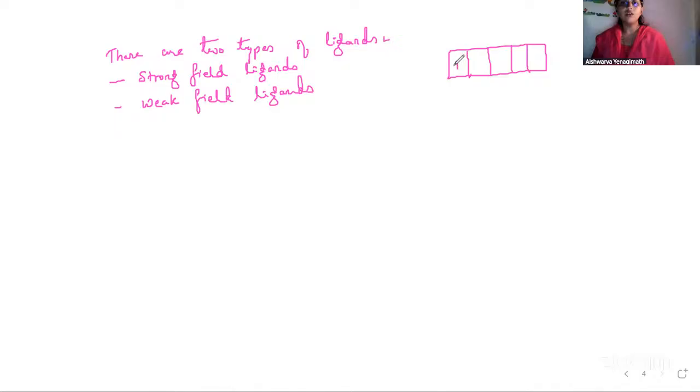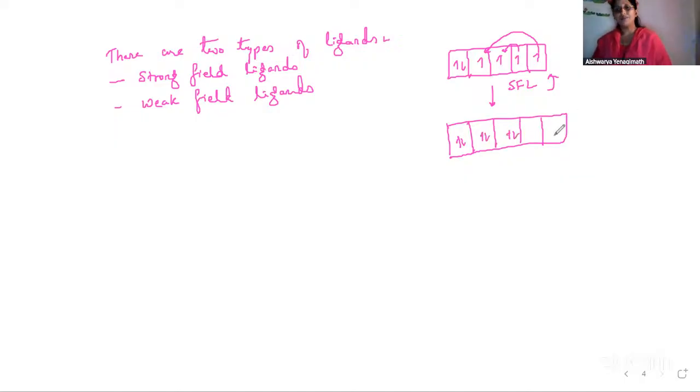Suppose here the electrons are something like this. ಸೊ ಸ್ಟ್ರಾಂಗ್ ಫೀಲ್ಡ್ ಲಿಗ್ಯಾಂಡ್ ಇತ್ತಪ್ಪ ಅಂತಂದ್ರೆ, ಸ್ಟ್ರಾಂಗ್ ಫೀಲ್ಡ್ ಲಿಗ್ಯಾಂಡ್ ಇಸ್ ಅಪ್ರೋಚಿಂಗ್ hybridization timely ಏನ್ ಮಾಡತ್ತೆ ಅಂದ್ರೆ, it will force these unpaired electrons to pair up and this will become like this. So you can see here. So this will make it to pair up and these will be vacant. Understanding? So this is the work of strong field ligands.